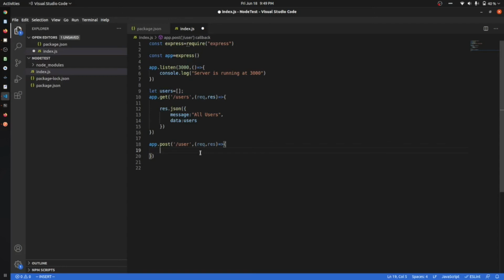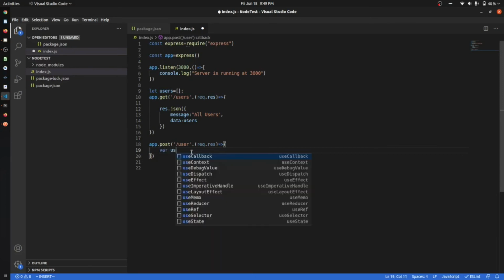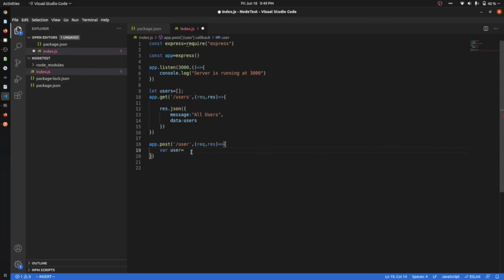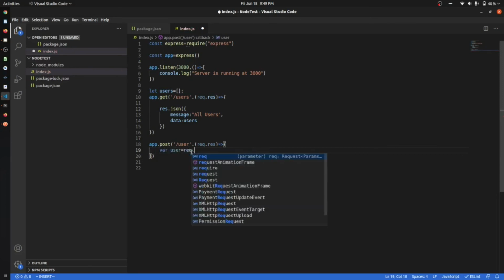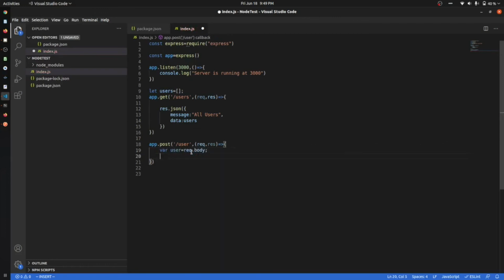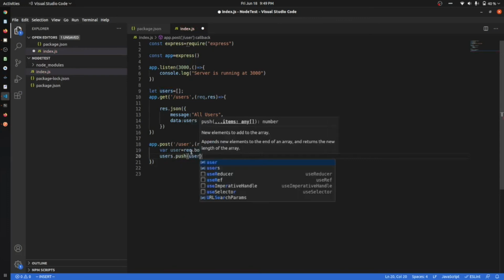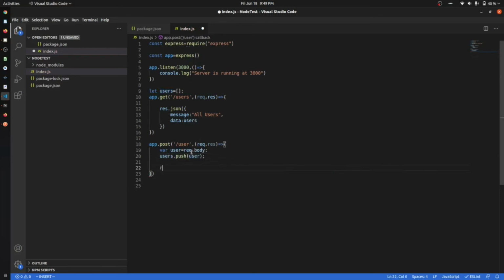I'm gonna explain everything in future videos, how we can get it via URL also, but this will be a small video. What we will do, where user is equal to request comma body. Now we would say users dot push user, and then we will just send a response JSON.